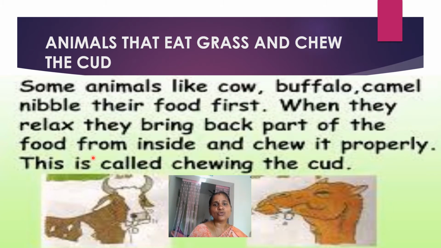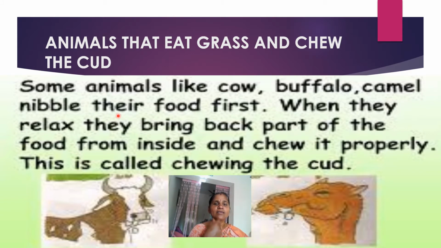So what are cud chewing animals? Cow, buffaloes, camels and so on. First they cut the food, eat fast, make it into a bolus, and swallow it. Then they bring this food back from the stomach and chew it again in the mouth, because it helps digest easily.